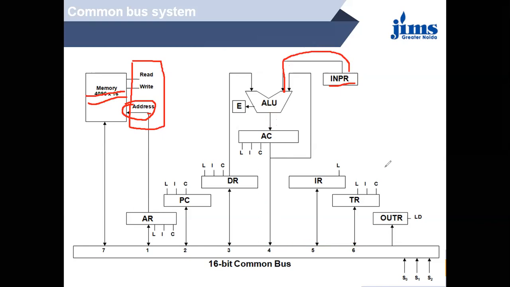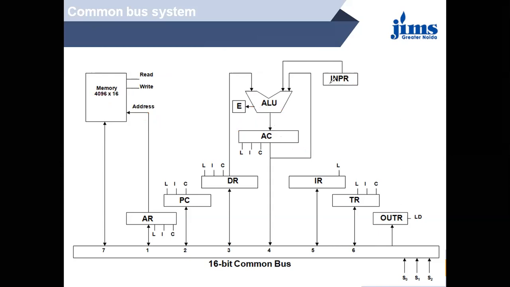So when we say ALU, arithmetic logic unit, it means the arithmetic logic unit and accumulator are combined, because the working of the ALU depends on the accumulator. The accumulator contains the address information and a lot of things over here.